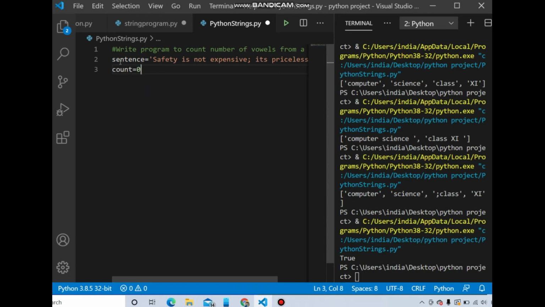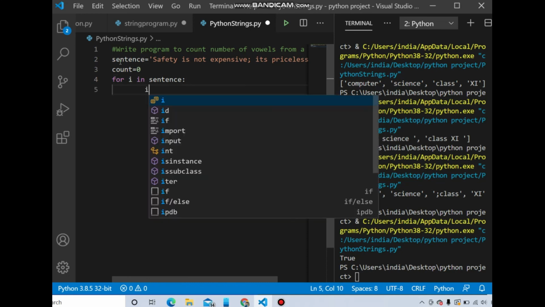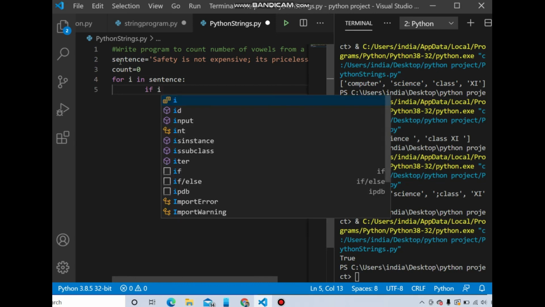You understand the vowels A, E, I, O, U, but we have to pay attention to both lowercase and uppercase characters. Because we want to count something, we need a variable to keep the count. So count equal to 0. Then using for, which is very important, we are setting the control on the string. For i in sentence means i is a control which is in the sentence right now.